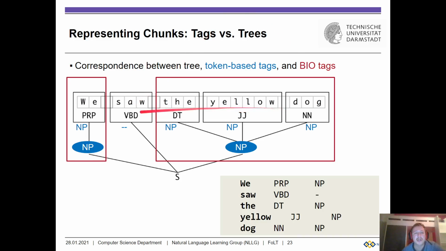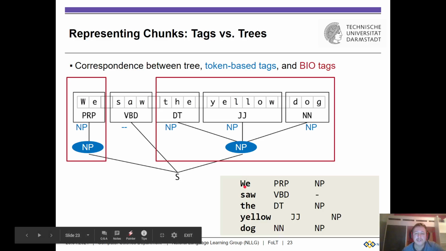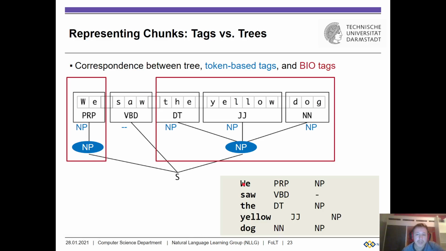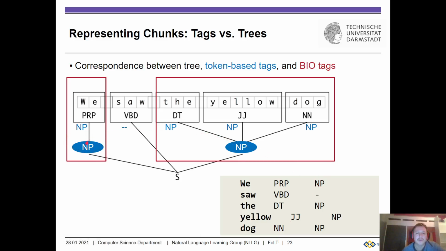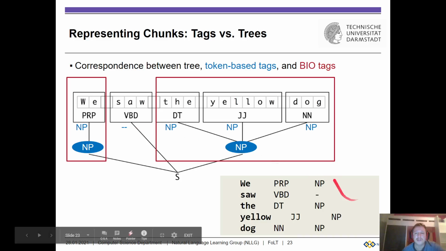First, we look at the picture up here. We saw the yellow dog with its part of speech labels and then its noun phrase tags. Note here is no noun phrase tag. We can write this equivalently in this notation where we write the words vertically. We saw the yellow dog with their part of speech labels, and then here we indicate, well, this is a noun phrase, this is nothing, and this is all part of the noun phrase.